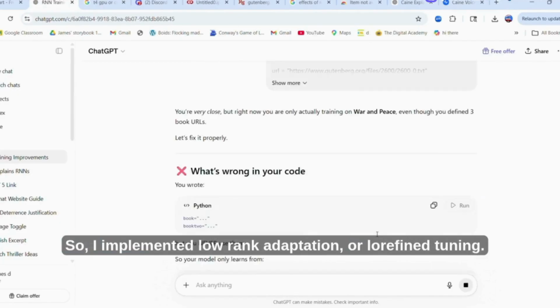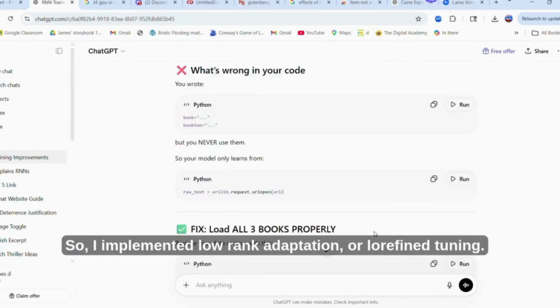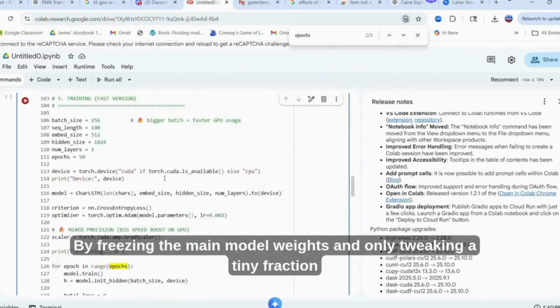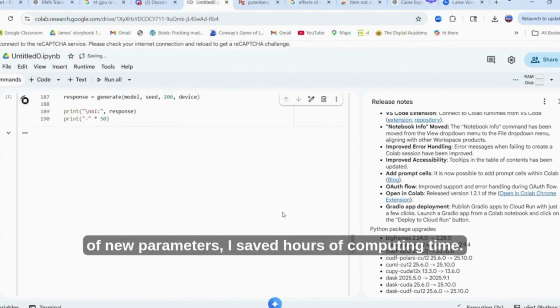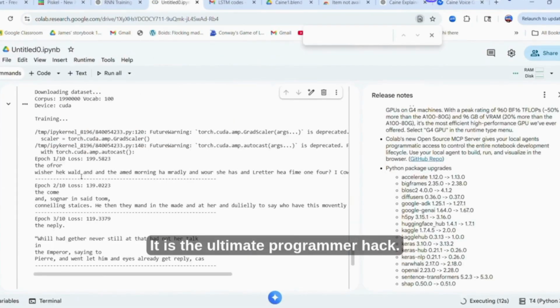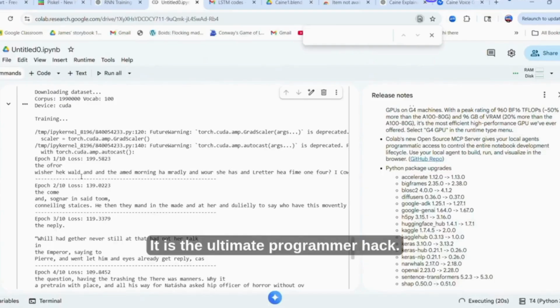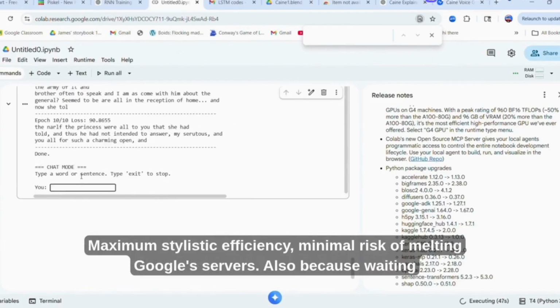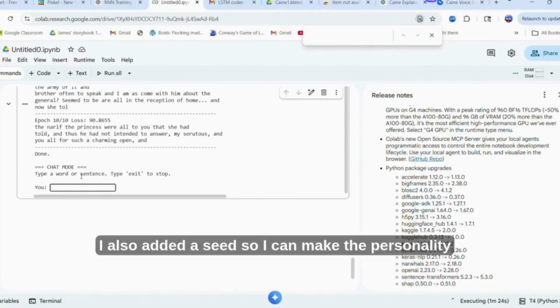So I implemented low-rank adaptation, or LoRA fine-tuning, by freezing the main model weights and only tweaking a tiny fraction of new parameters. I saved hours of computing time. You don't know how much torture this is, and it is the ultimate programming hack. Maximum stylistic efficiency, minimal risk of melting Google servers. But yes, this does mean it takes two hours to train, which is gonna suck. I also added a seed so I can make the personality more like the actual personality of AM from the game. Turns out, making an AI angry is a lot easier than making it intelligent.